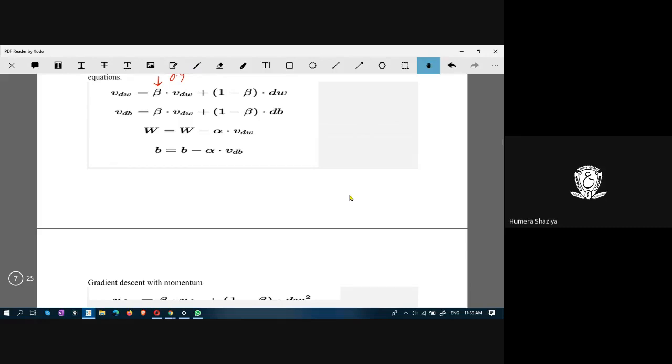First, like how you found v of t, and then theta is equal to theta minus v of t. In momentum you did it like this, right? Here you are doing this for weights, and this you are doing for bias, and here you are updating the weights and here you are updating the bias, and this is your learning rate for weights and bias.